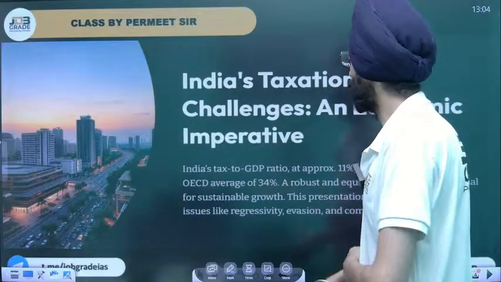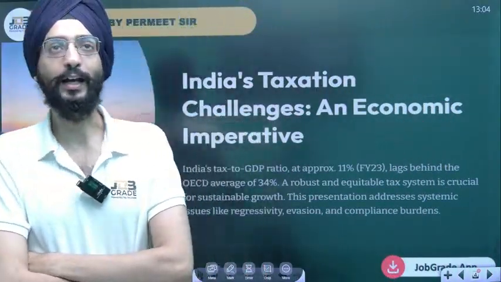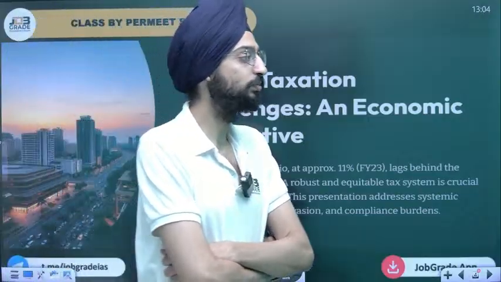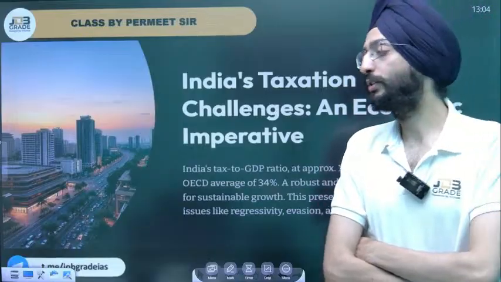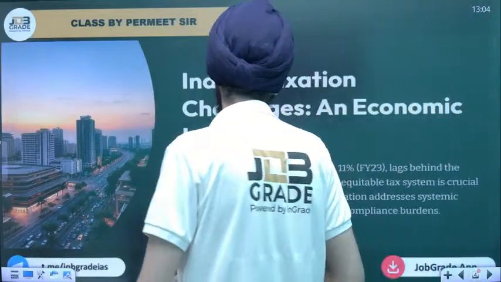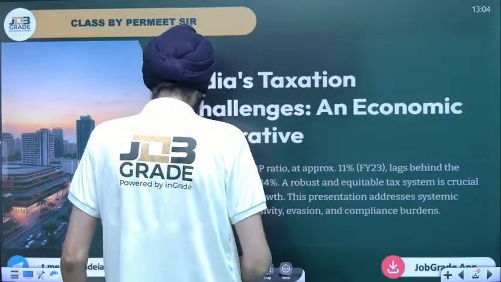So what are the kind of challenges that India is facing when it comes to the taxation system? You could see that India's tax to GDP is still very less.